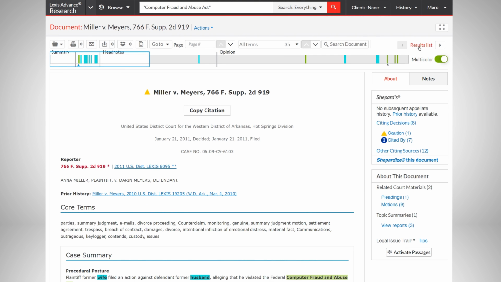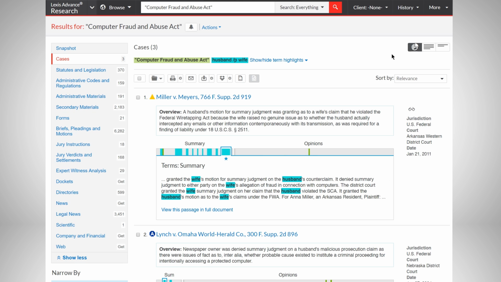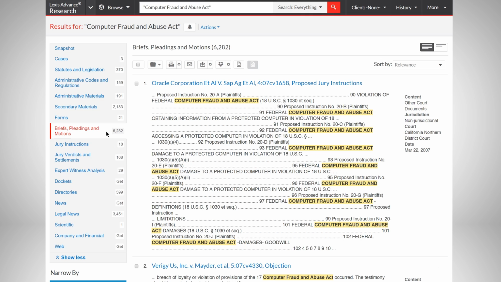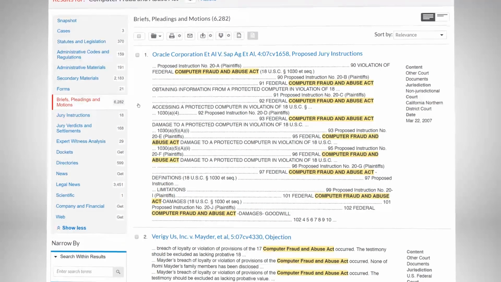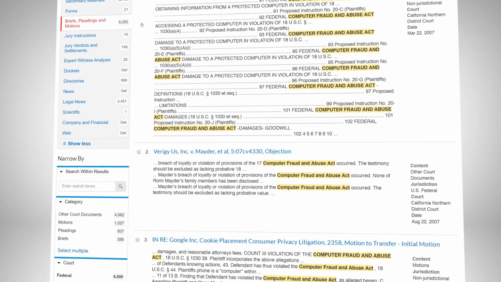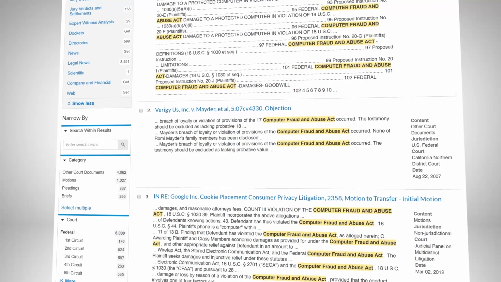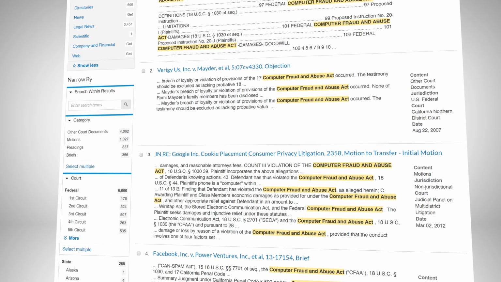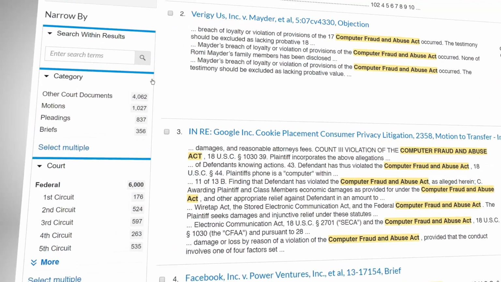Return to the original search in order to find even more resources that will assist in writing your brief. When you're writing a brief for your assignment, it's very helpful to review existing briefs on your topic. Only on Lexis Advance are briefs selected by legal editors based on the discussion of legal issues and quality of drafting. These resources will help you write a better brief by directing you to strong supporting authority and by demonstrating how to formulate legal arguments effectively.